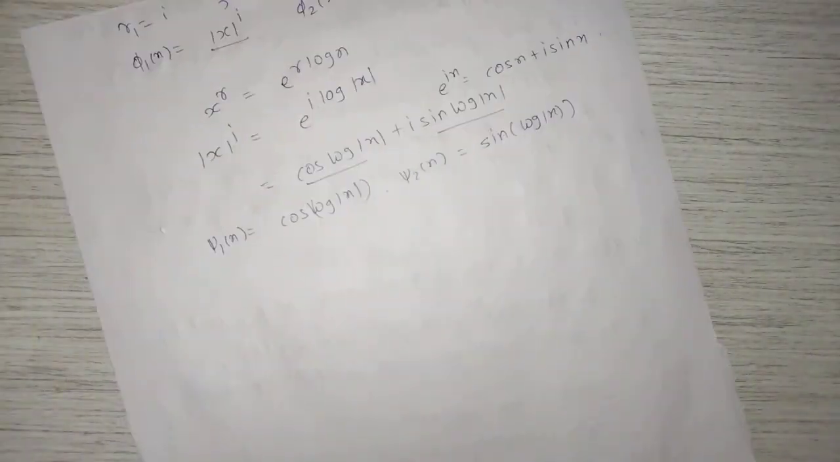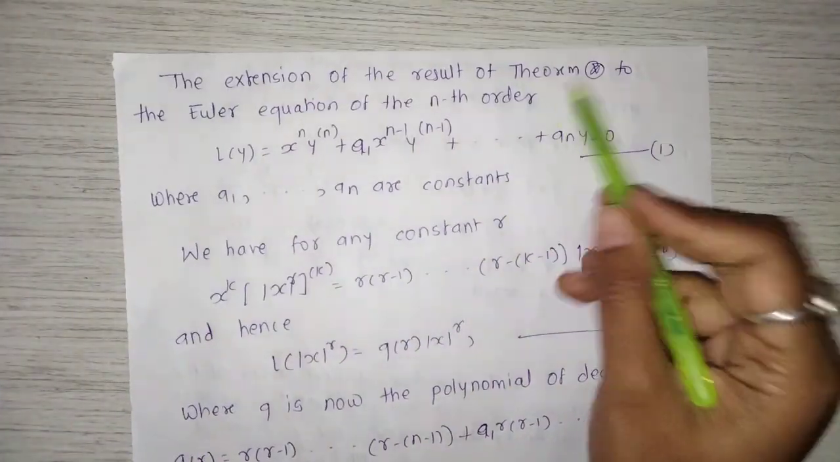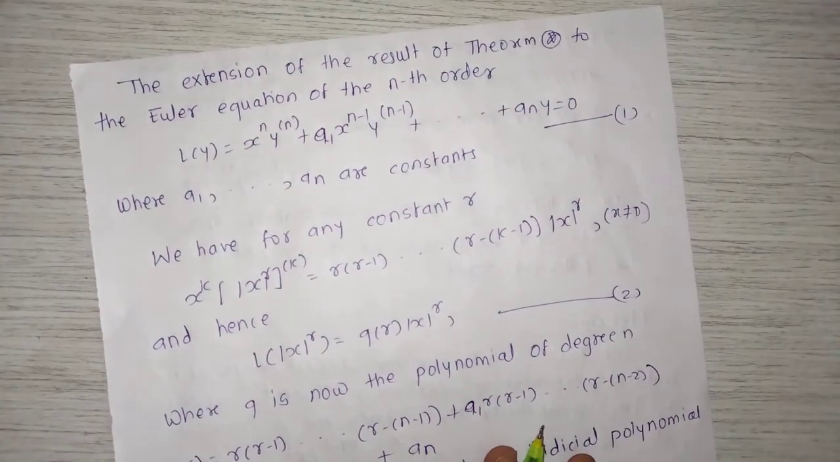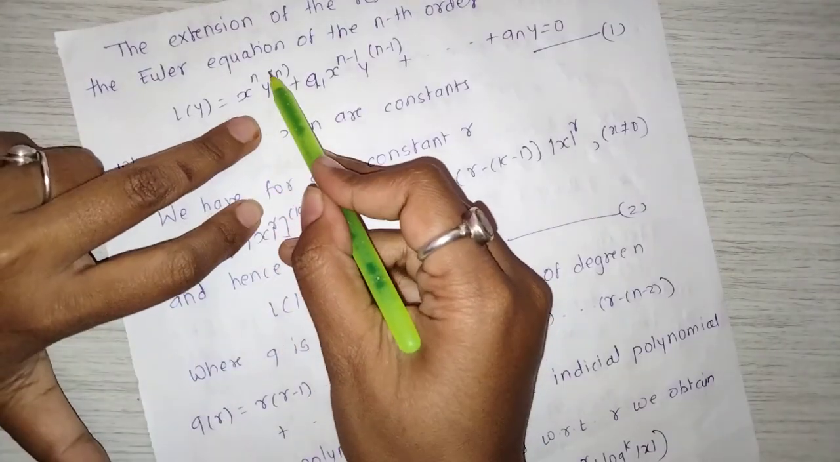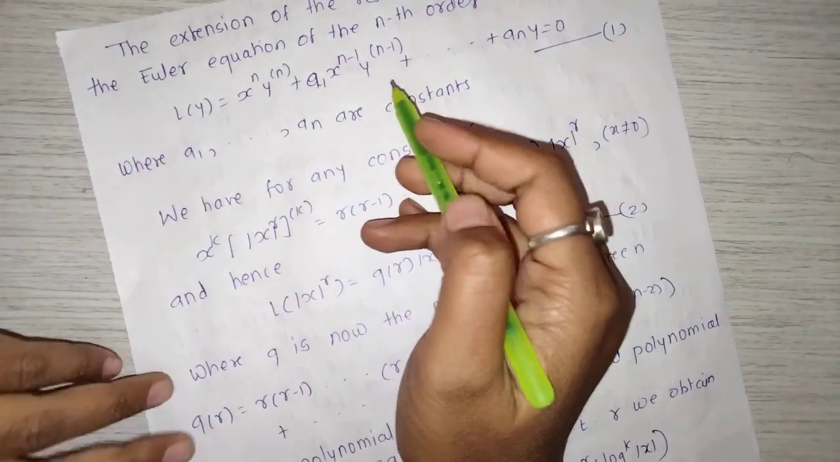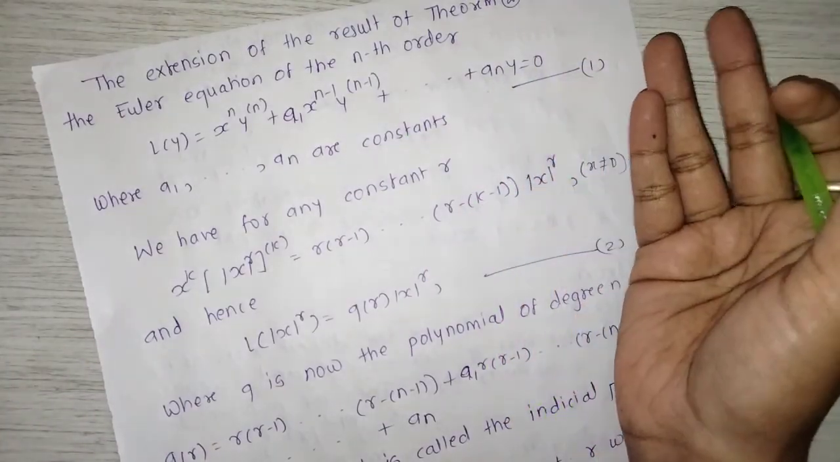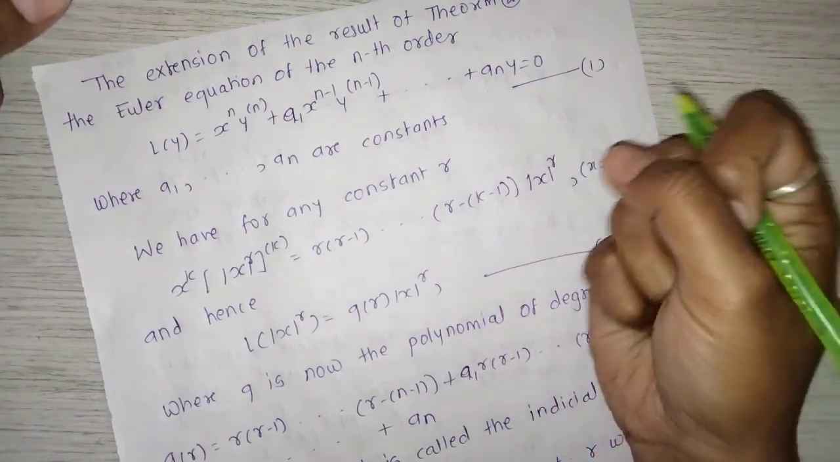So the extension of the result of theorem star. Theorem star is nothing but this. Okay. So the extension of the result of theorem star to the Euler equation of the nth order means L of y equal to x raised to n, y raised to n plus a1, x raised to n minus 1, y raised to n minus 1 plus and so on plus an y equal to 0, give as equation number 1, where a1 and so on an are constants.